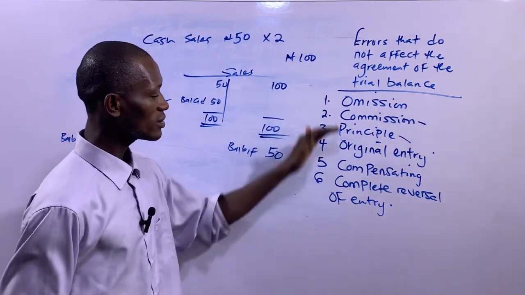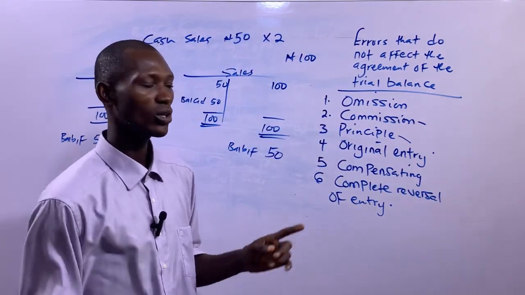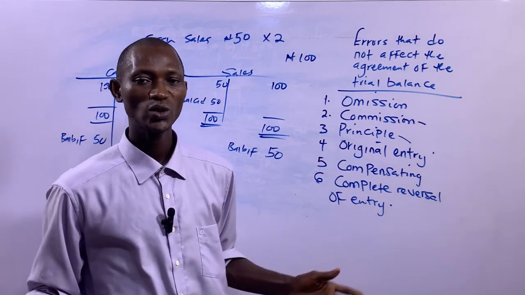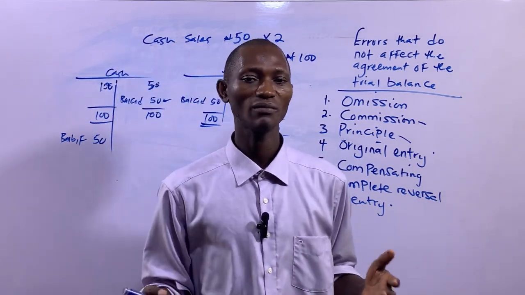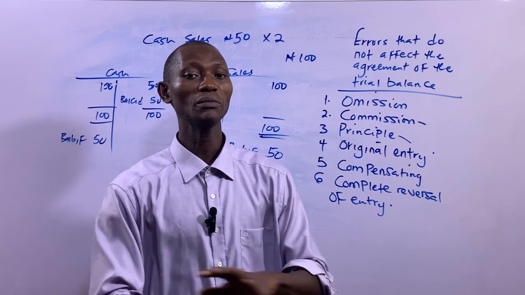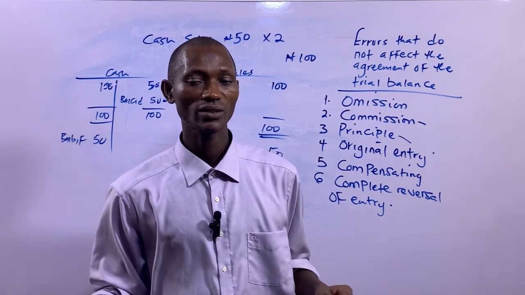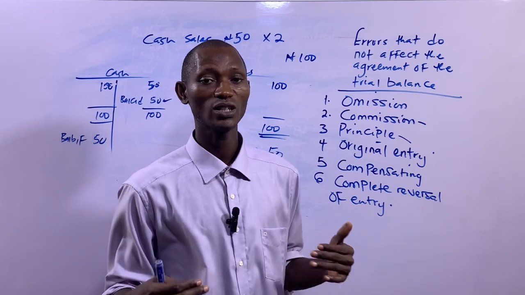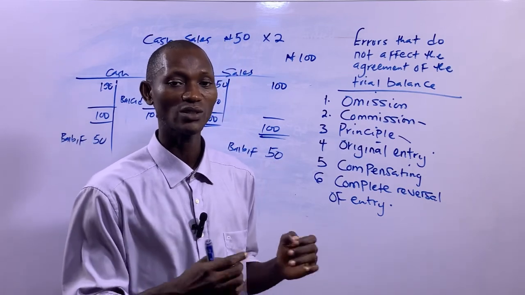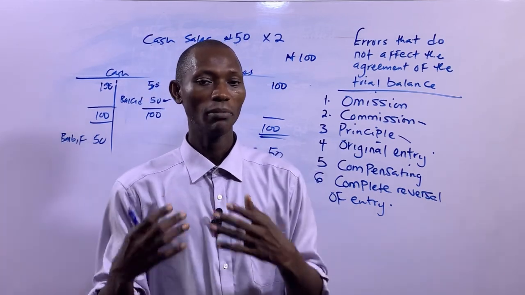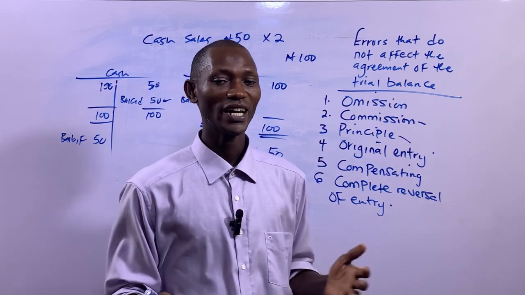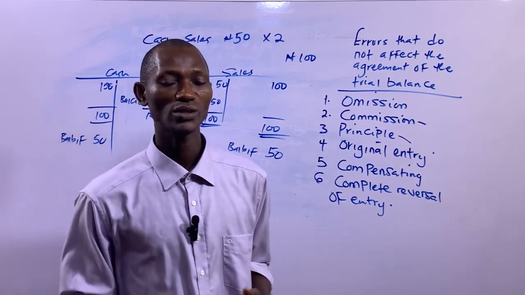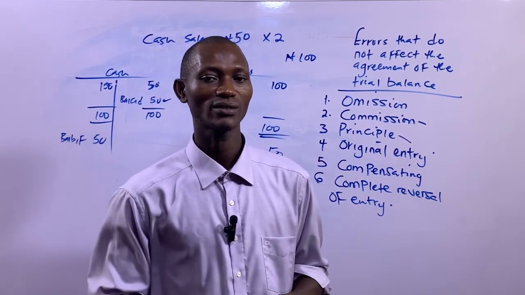So these errors, when any one of them occurs, will not affect the agreement of the trial balance. It will seem as if there were no errors in the books. Meanwhile, there had been errors, but the trial balance will not show that, because the trial balance is only extracted basically to test the arithmetical accuracy of the postings in the ledgers.